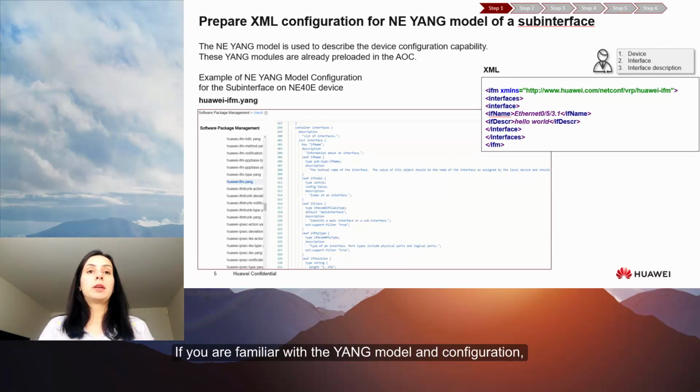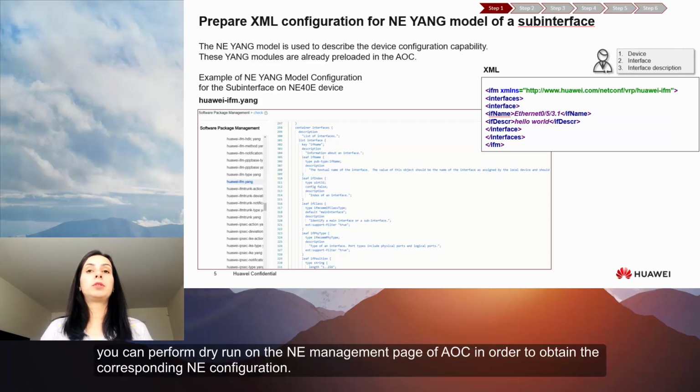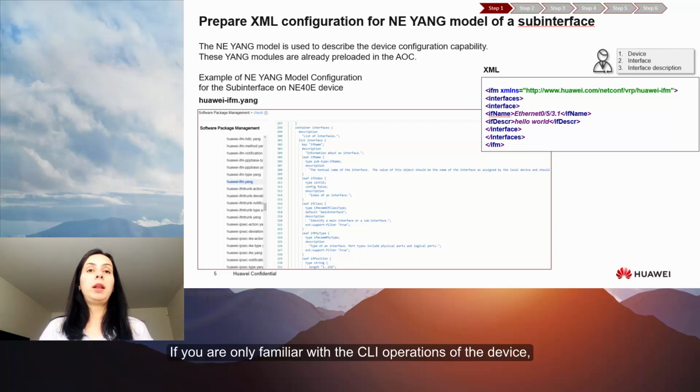If you are familiar with the YANG model and configuration, you can perform a dry run on the network element management page of AOC in order to obtain the corresponding NE configuration. If you are only familiar with the CLI operations of the device, you can perform configuration on the device and synchronize the configuration to the AOC. In this way, you can also obtain the corresponding NE configuration.